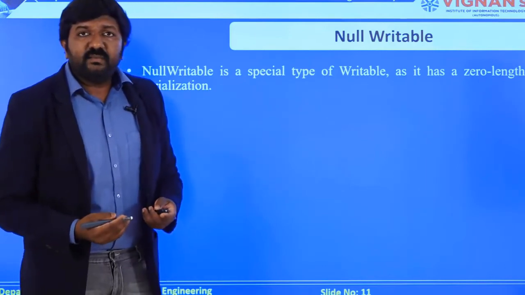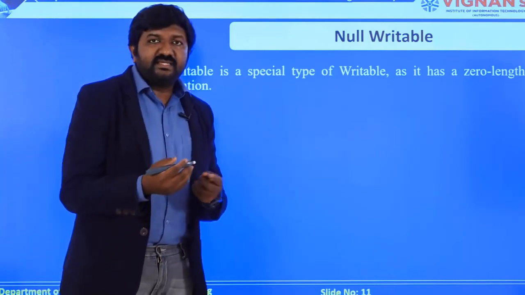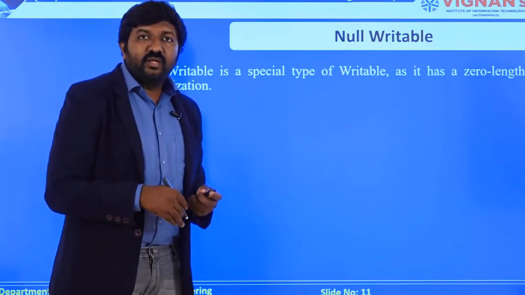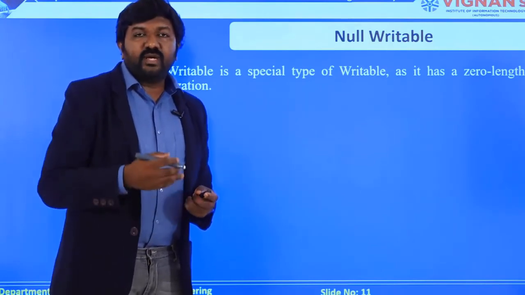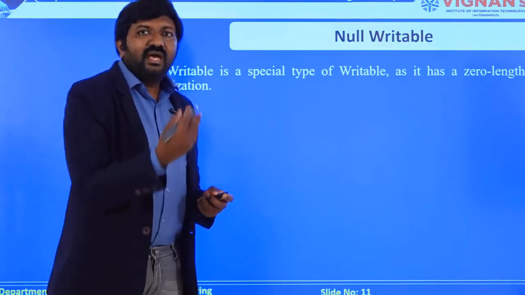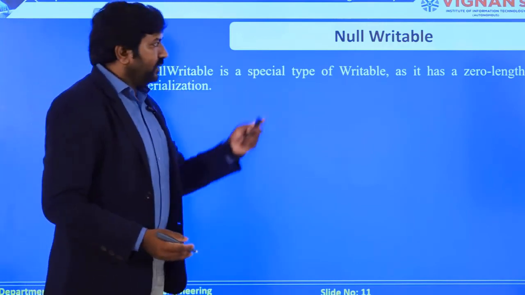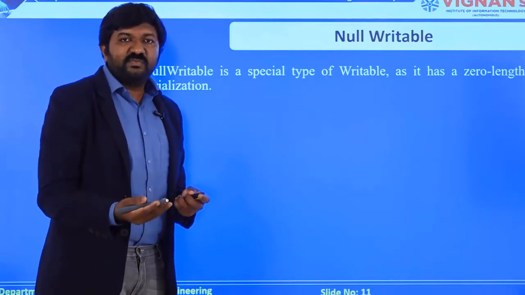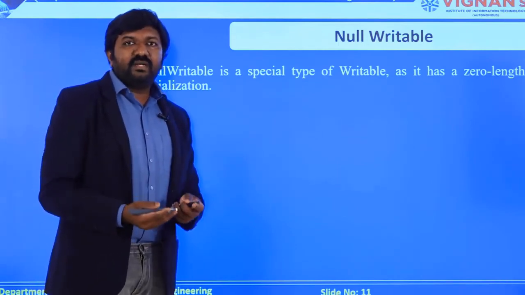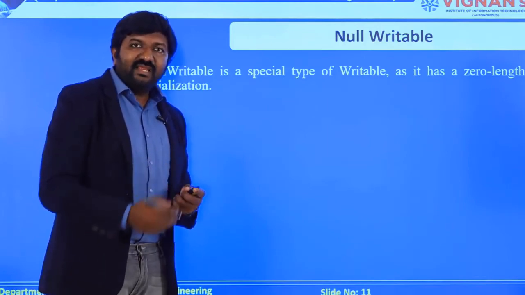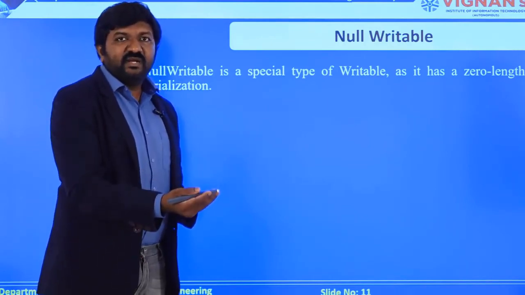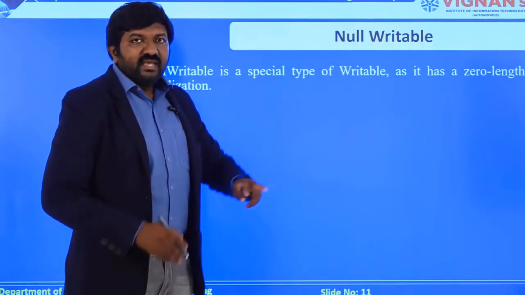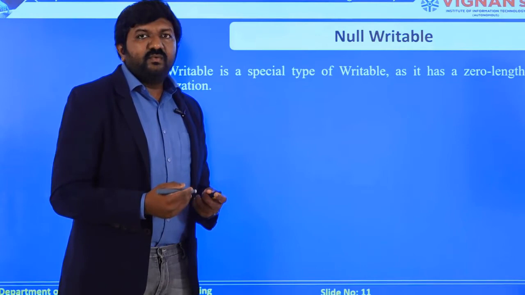I have an integer writable. I said that I have 136, an integer number that I have stored. I have to serialize that one. I have to convert that 136 into a byte form before transmission. Now I have a byte writable, where I am converting everything into byte form to transmit. I have a text writable. I am converting my own strings or words into byte form to transmit into the network. But here you can see something called a null writable, which means a writable type is available with a value null.